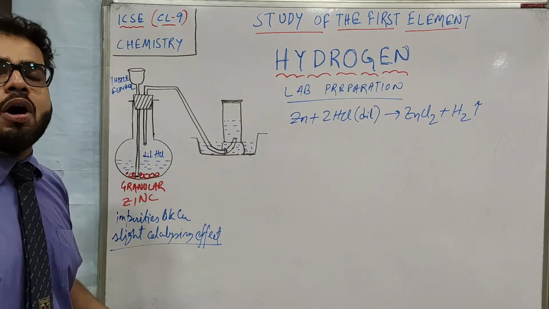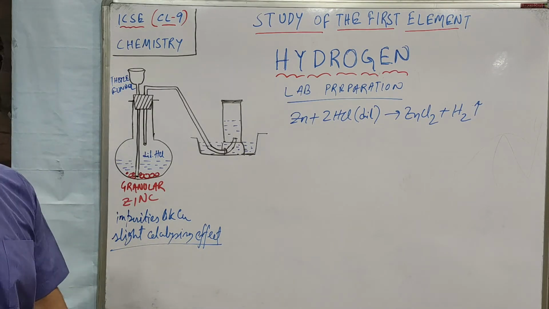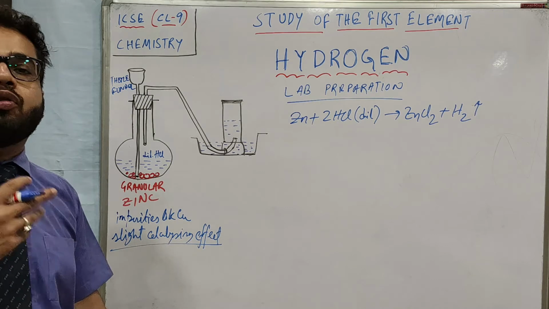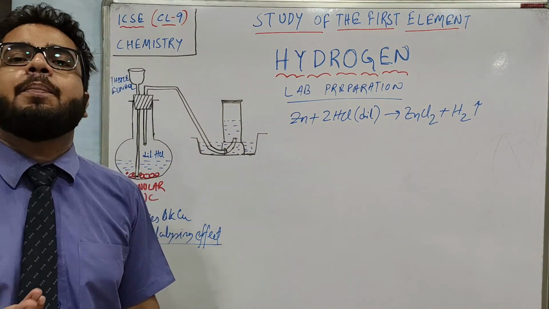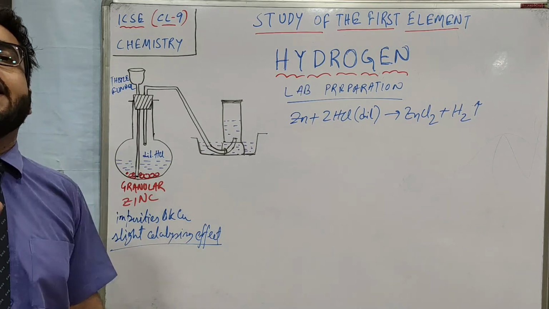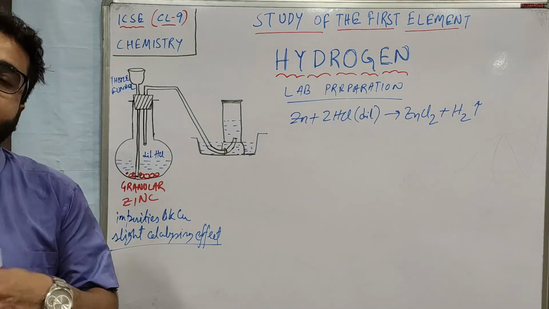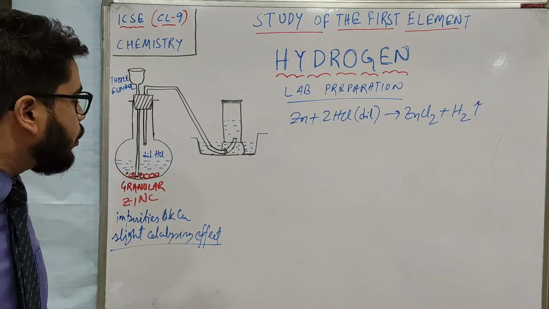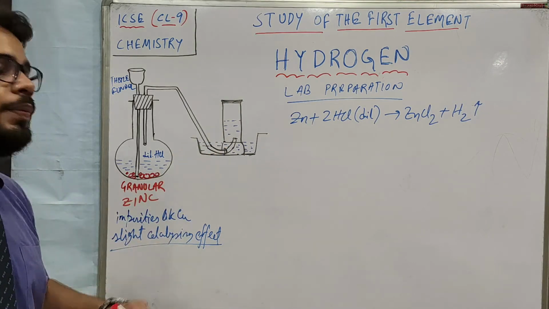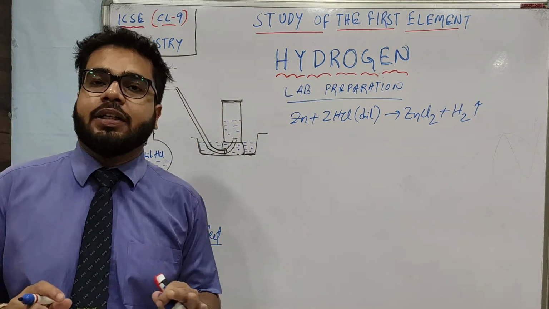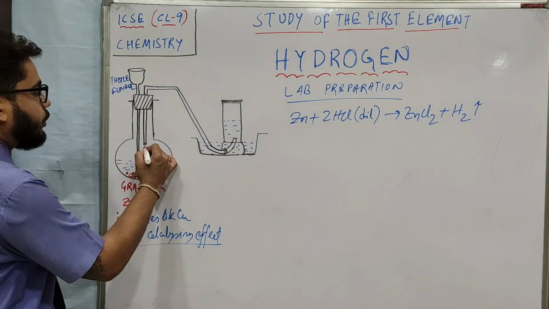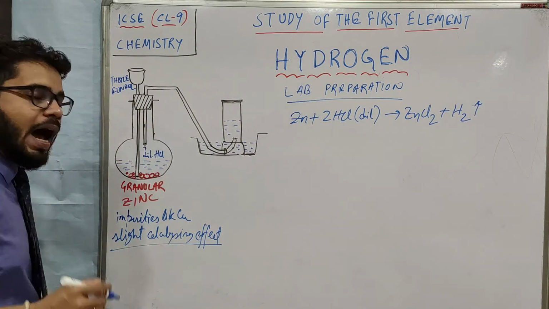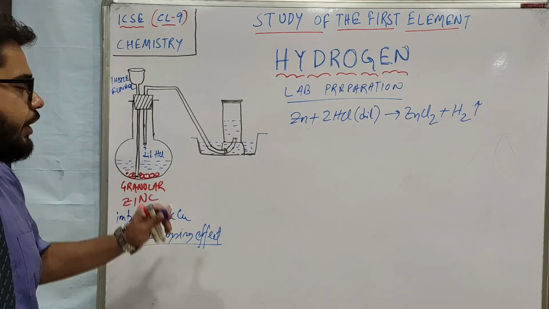Now, I believe you know what a catalyst or catalyzing effect is. Catalysts are those chemicals which alter, either speed up or slow down, the rate of the reaction, but they themselves do not take part in the reaction. So here, as copper is present, the rate of the reaction is optimum and we can expect a good production of hydrogen gas.